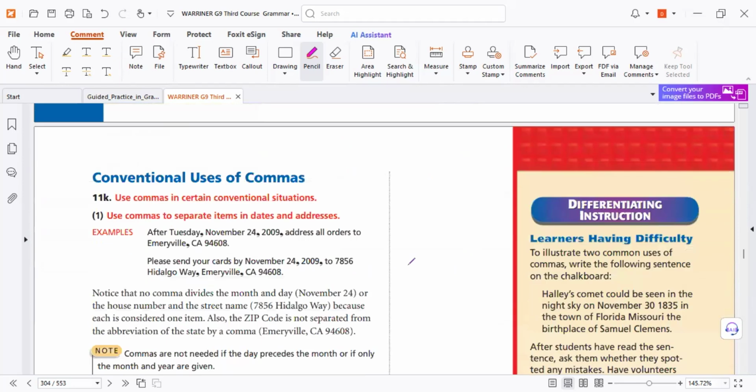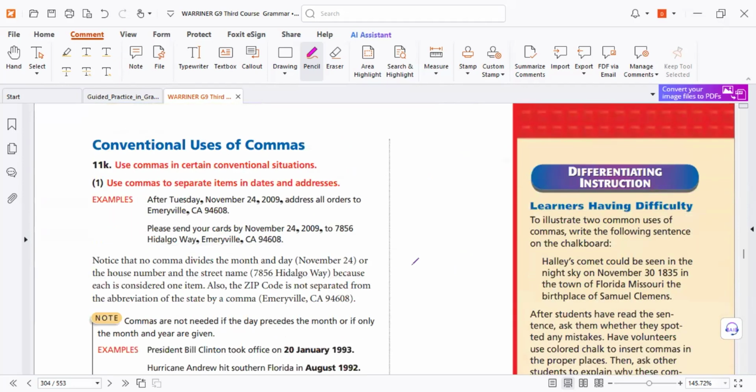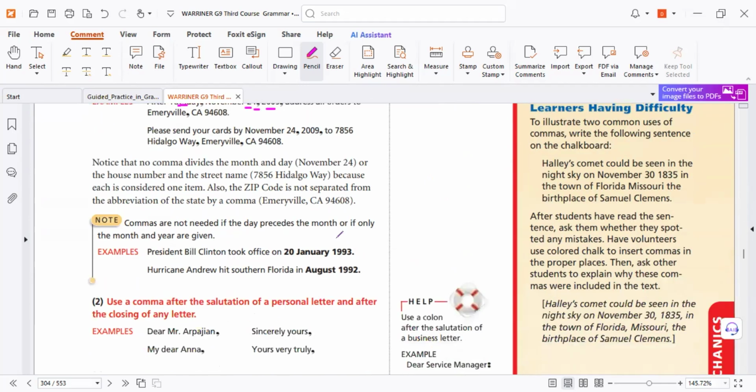Here again, conventional uses of commas. This is very easy, about the names of days, like that, to separate the meaning. Here, numbers, we need a comma to separate the number of days, number of years. Very easy, as you know. But it's important to know why. Of course, here no commas because this is a number, these are letters. Because we use commas not to confuse the reader. So what is the confusion here? This number, these letters. So simple. So we don't need commas here. Different letters, numbers.